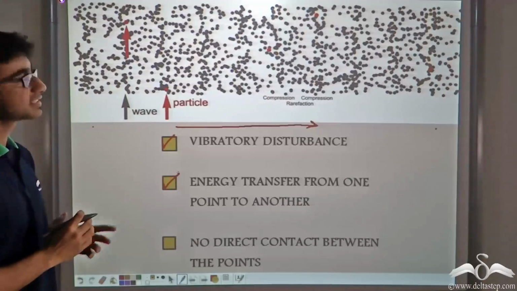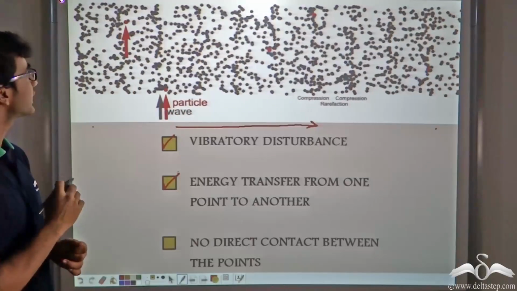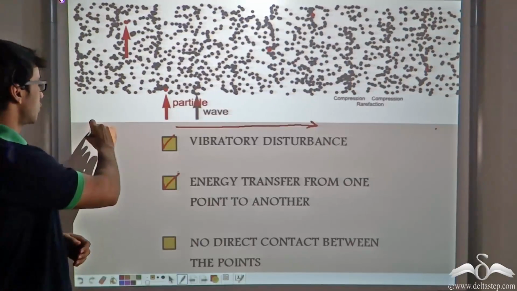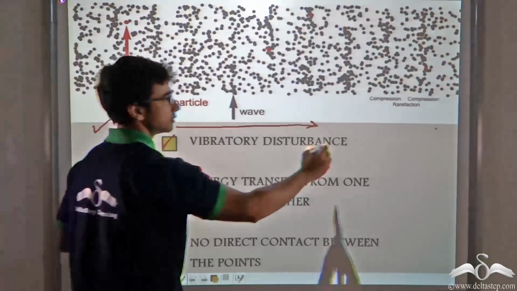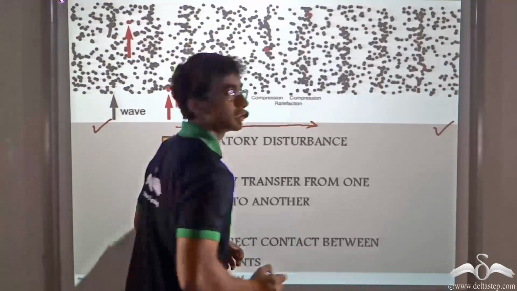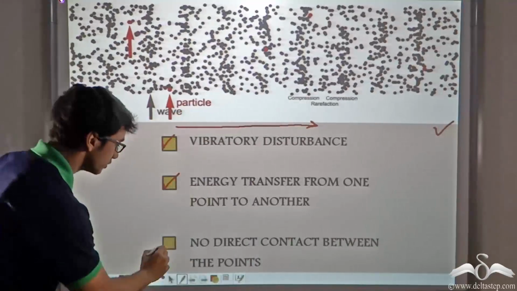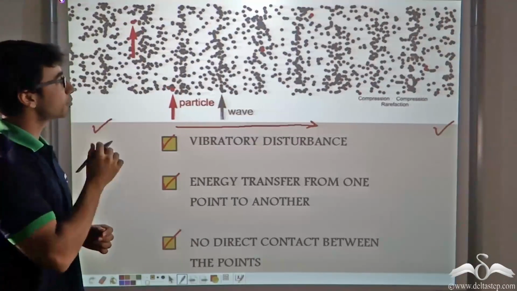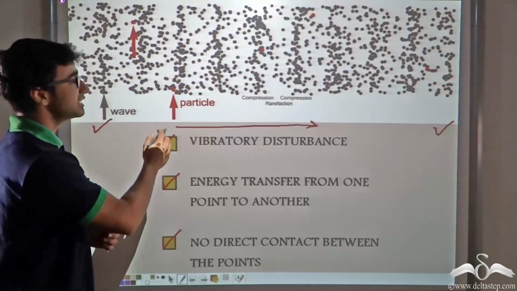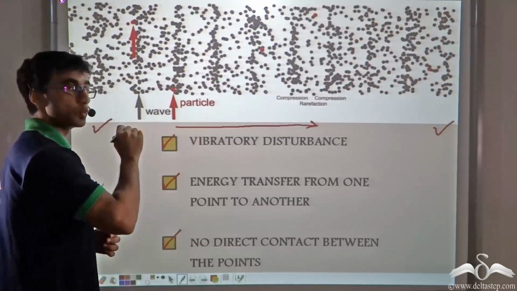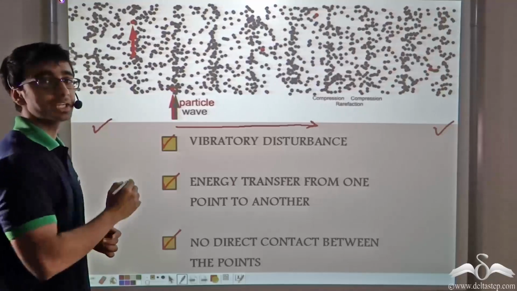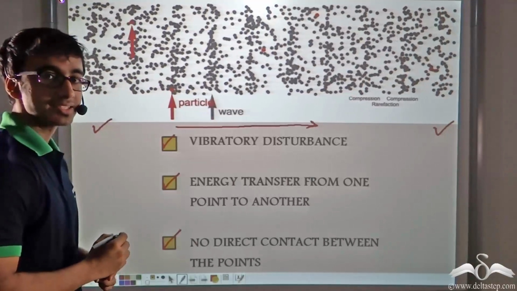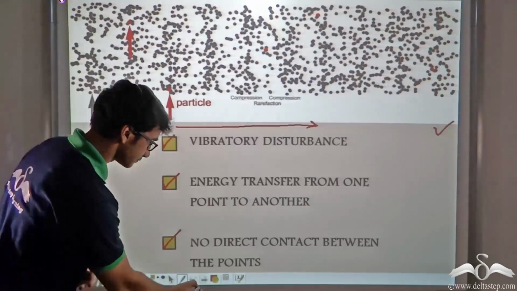And as you can clearly see from the animation, there is no direct contact between one end of the medium to the other end. So the third point also checked. Thus, as the particle vibration is in the direction of wave propagation, this kind of a wave can be called a longitudinal wave.